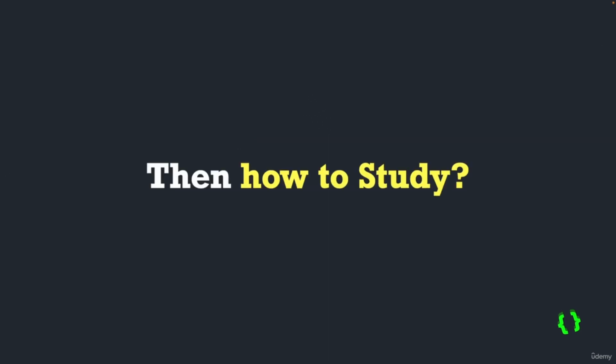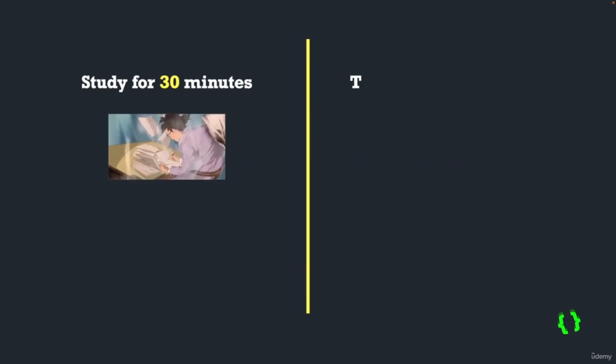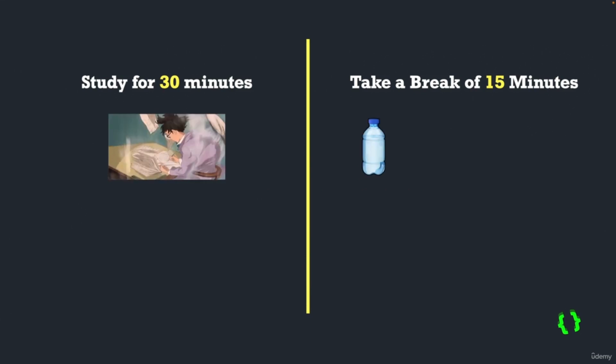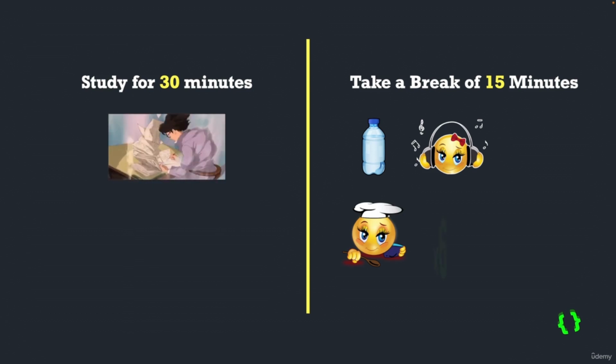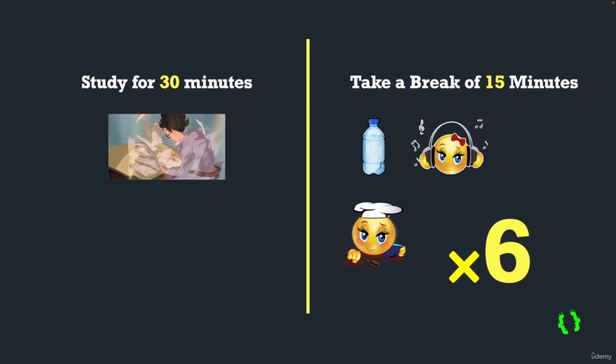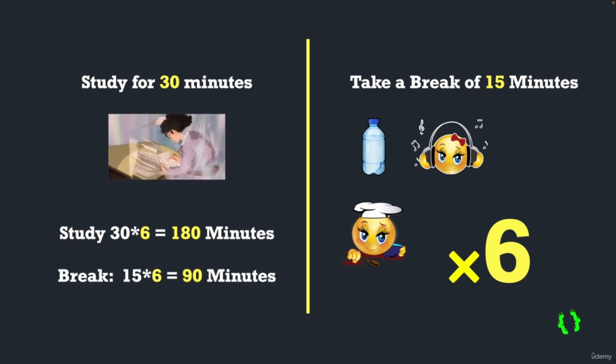How to study then? Well, I recommend studying for 30 minutes and then taking a break of 15 minutes in which you drink water, listen to your favorite music, cook something, etc. and come back and repeat this process 6 times. Why 6 times? Because this way you will study for 180 minutes, which is 3 hours, and will get an adequate break of 90 minutes. This is perfect. The output that you will achieve by doing this can't be expressed in this video. You will feel it for yourself when you do it.